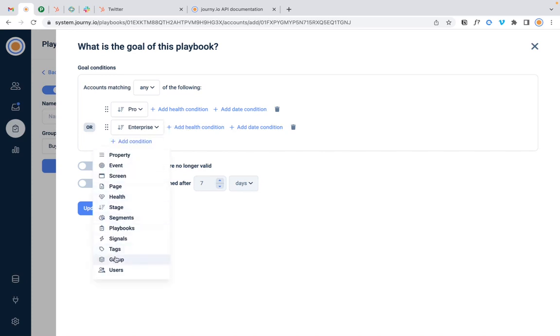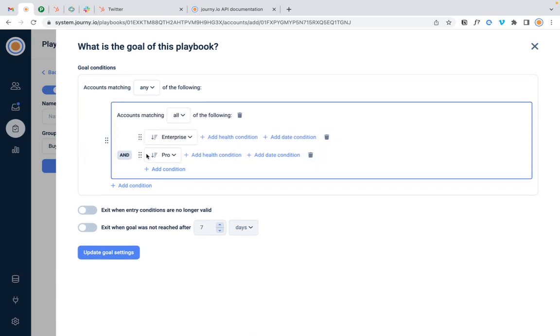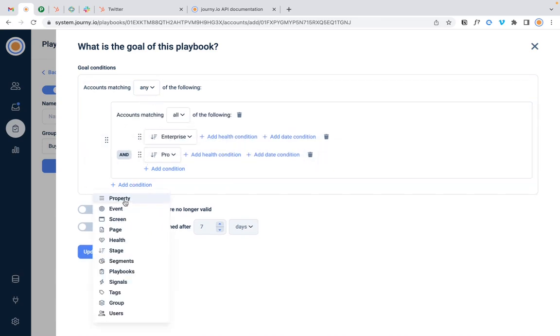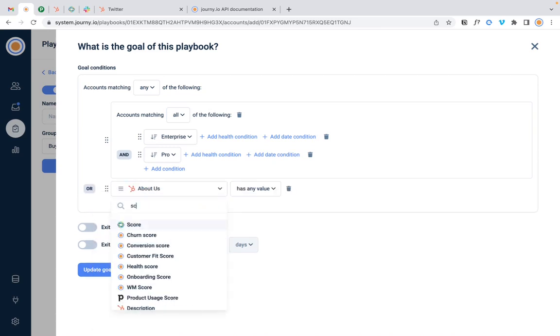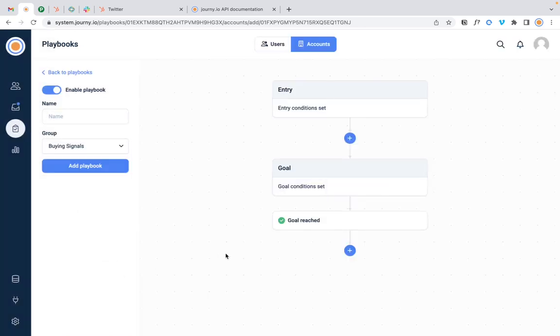Maybe put this in a group quickly like this. There we go, and add a condition that at least the churn score would not be high, because it can become a customer, but if it has a high churn score... So it's smaller or equal than 50, for example, that would be the goal settings.